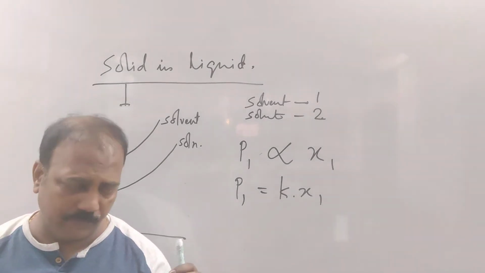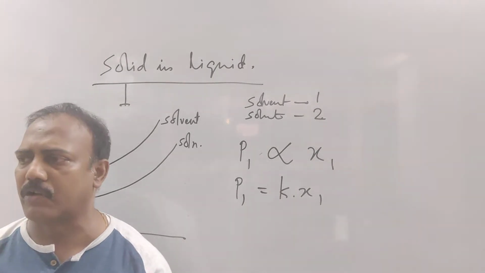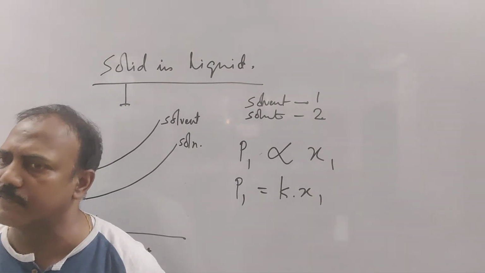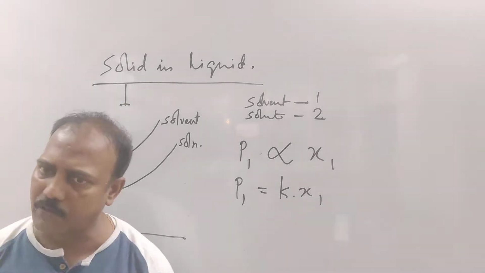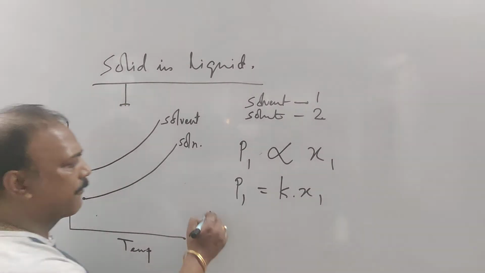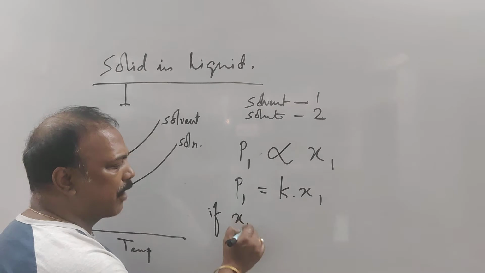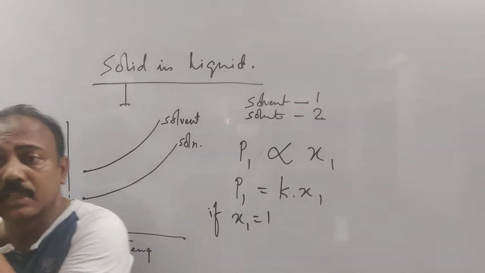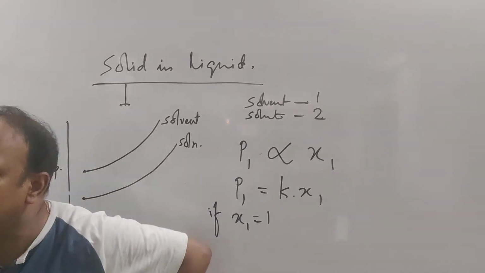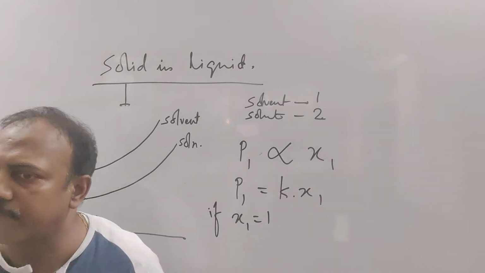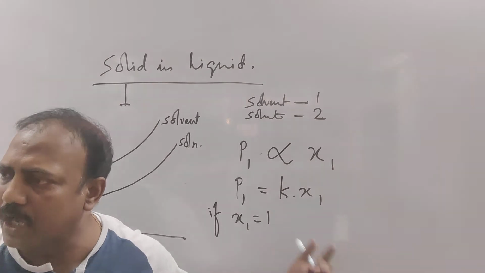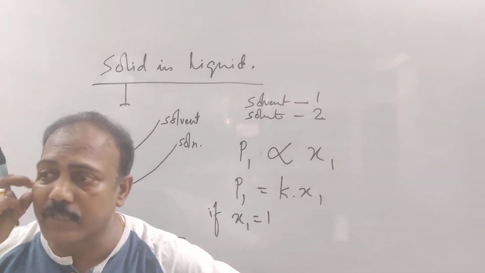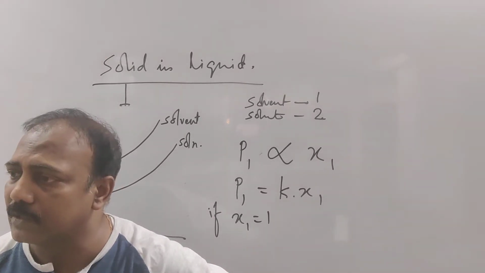Now we will find out the value of the proportionality constant by putting some condition. What condition? See, X1 equal to 1. What is the physical meaning of this? X1 equal to 1 means the mole fraction of solvent is 1. What is the meaning of that? It means we are talking of complete solvent, right?